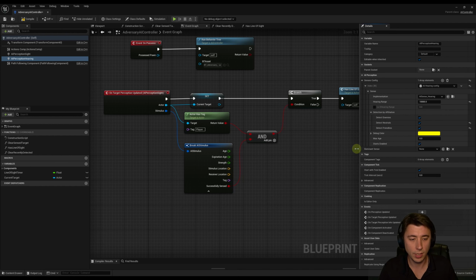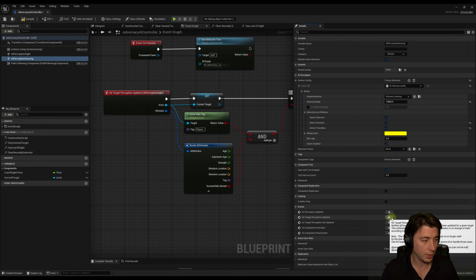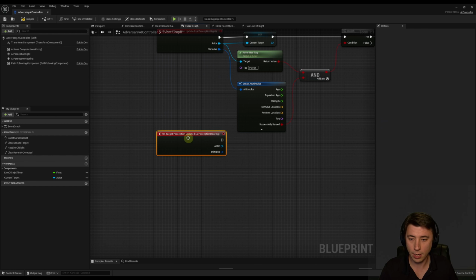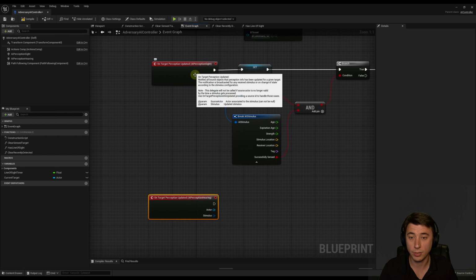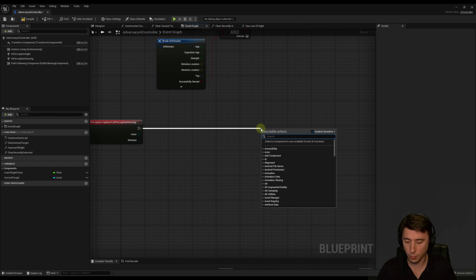And now I'm just going to expand this a little bit so you can see it. We're going to select the on target perception updated, the little plus sign here, and I'll make our details panel back to regular size. Then we have a second event right here. We're going to put that directly under our AI perception sight event. And the first thing we're going to do just to test this is a print string.